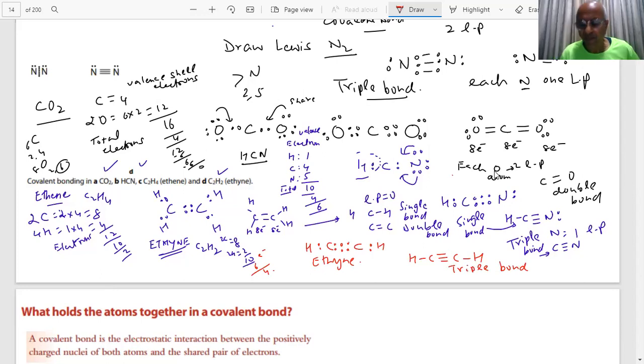Can you write? Yes, sir. Okay, note down everything. Each and every word can be a question in the paper. Students, note down everything. I am talking of the Lewis electron dot structure and how to draw them. Can I proceed further or do you have to note down? You can proceed further. Noted?